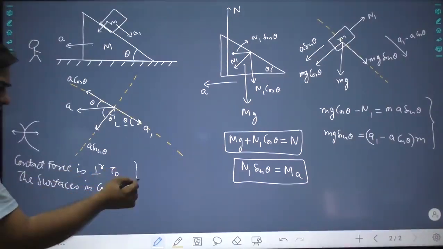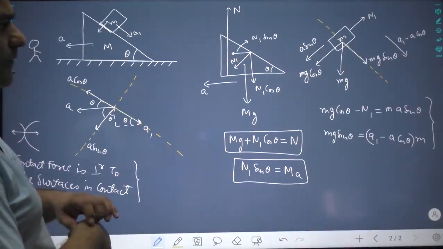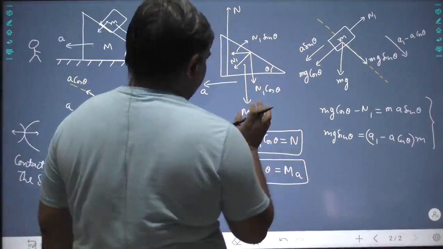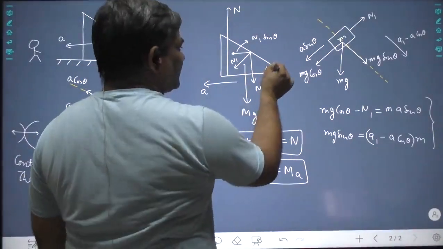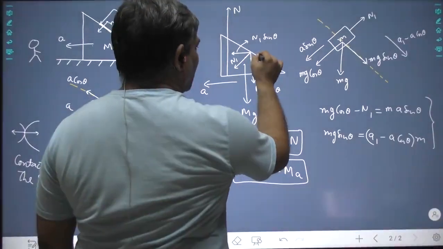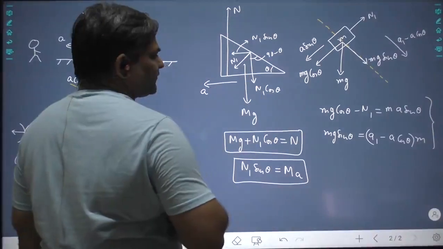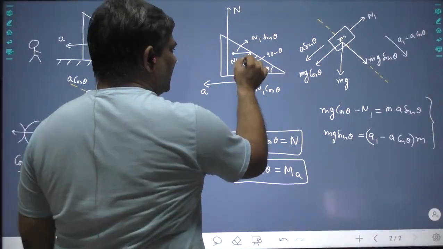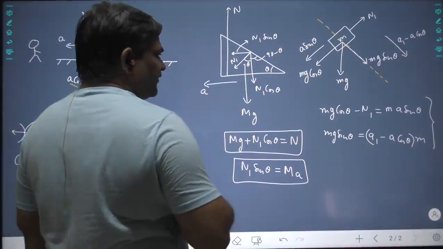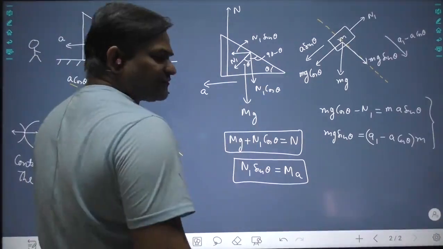Is this thing clear? N1 cos theta, I think, sir, that one I don't understand. That should be N1 sin theta. Just a second. Is this angle theta? Yes, sir. So this angle becomes 90 minus theta. Yes, sir. So this angle becomes theta. Yes, sir. So this is at an angle theta, the component N1 cos theta.